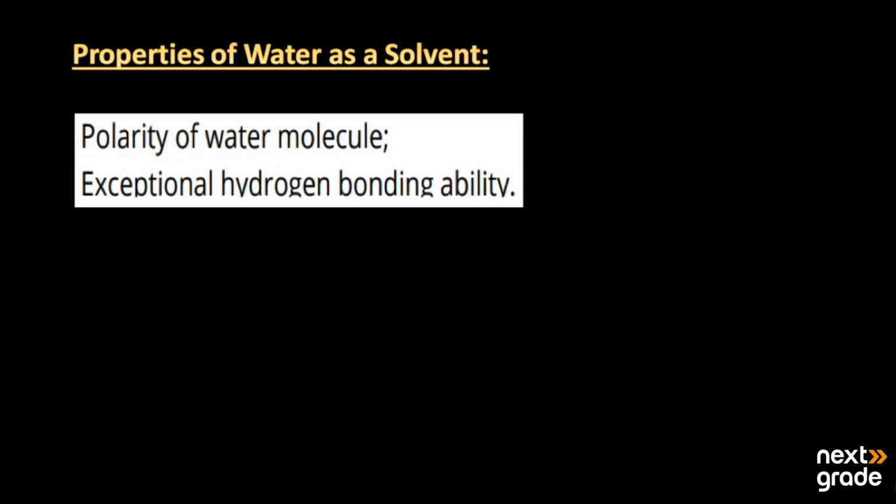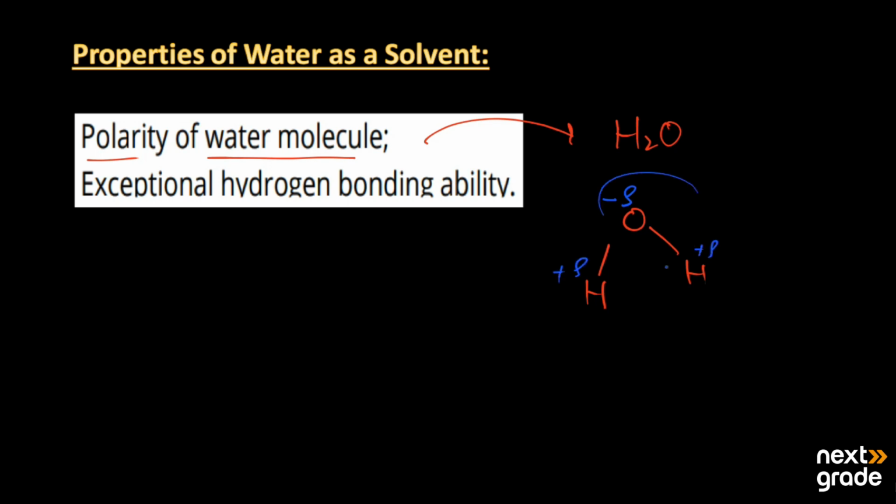Here we have the properties of water as a solvent. It is because of the polarity of the water molecule that water is mainly polar in nature. Its structure is H2O: oxygen and two hydrogen atoms, where oxygen has a partial negative charge and hydrogen has a partial positive charge, making it a polar molecule.